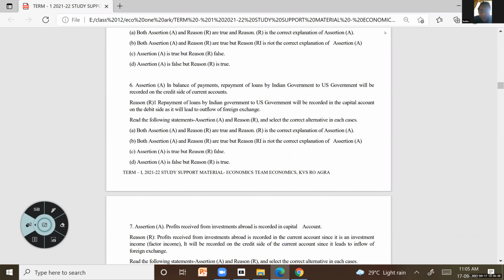Okay, two statements are given. In balance of payments, repayment of loans by Indian government to US government, where is it getting recorded? They have given that it is on the credit side of current account. The reason they have given is that repayment of loans by Indian government will be recorded in the capital account on the debit side as it will lead to outflow of foreign exchange. So just think which one will be the correct option.